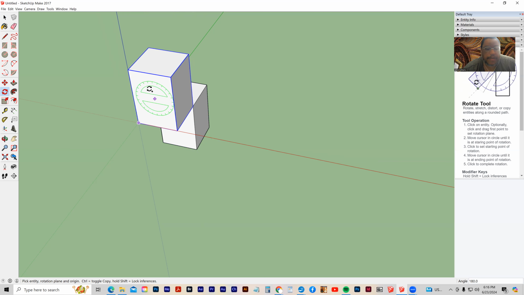Okay, so that's the rotate tool. Let's stop here. We're going to come back and do some rotating while copying, and we're going to look at using the move tool to rotate in additional exercises.